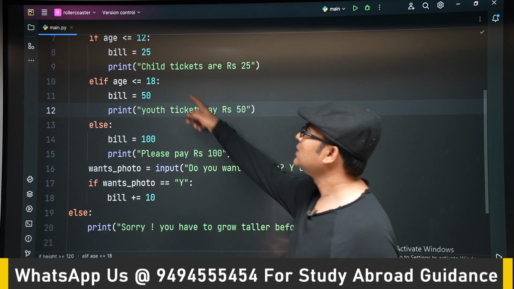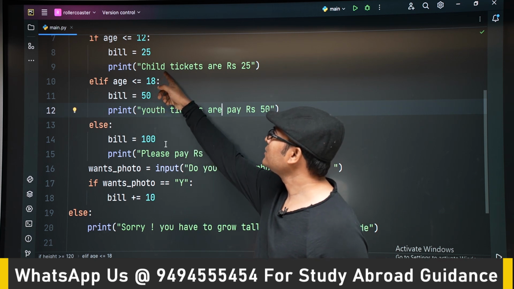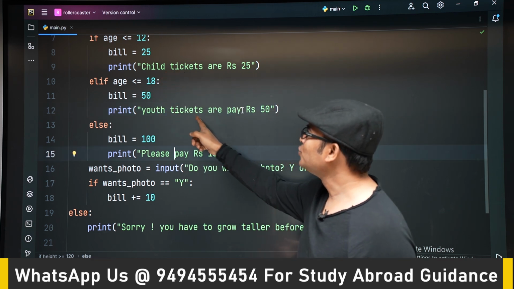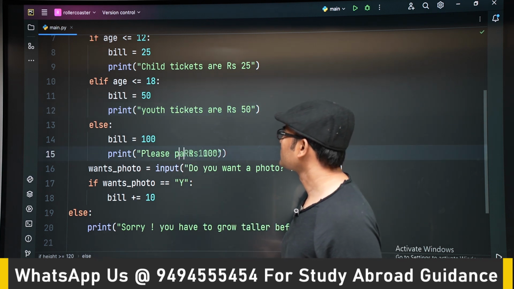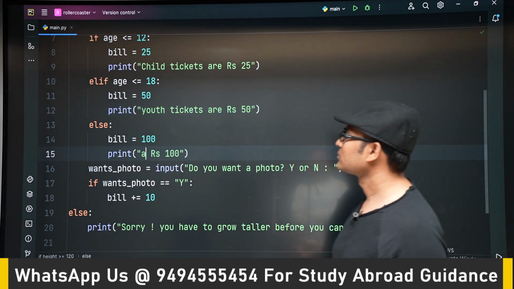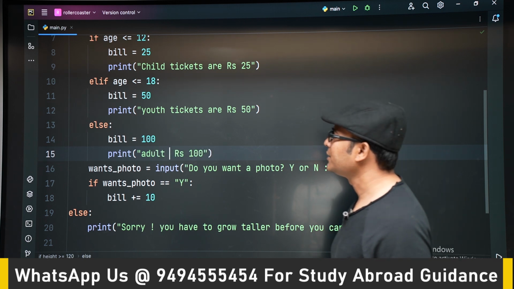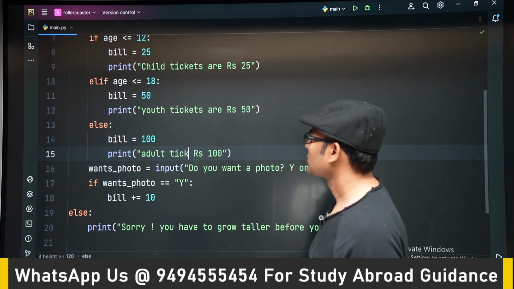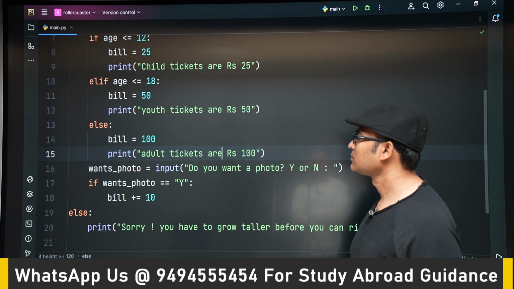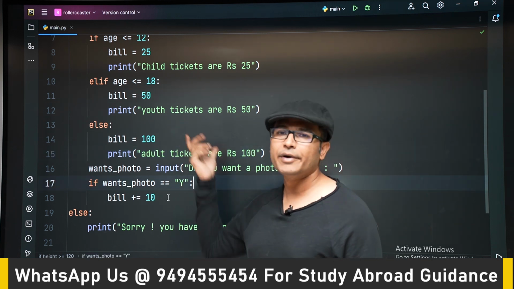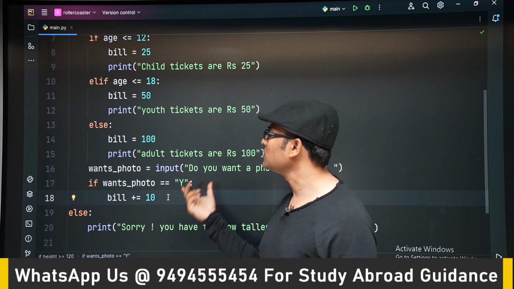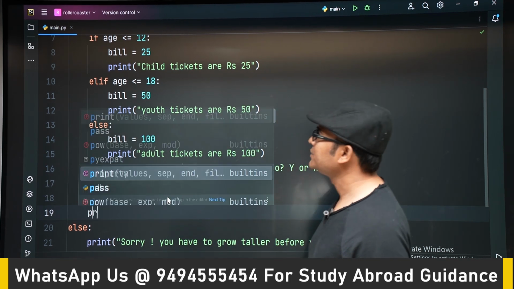So based on the age, we are just writing child ticket, youth ticket, adult ticket. So just for your information, something will be printed onto the screen. It is not required also. So now let's run it and see.